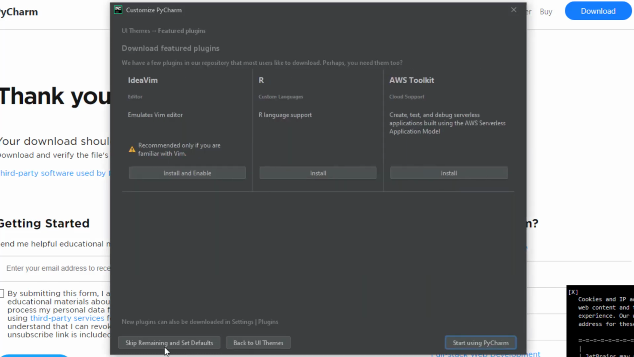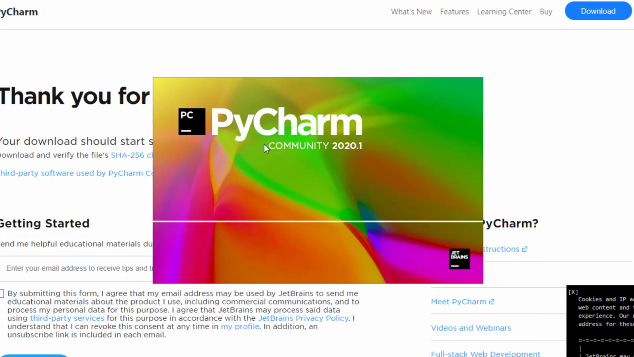And then here it asks me if I like IDEA, Vim, R language support, Amazon Web Service tools, and so on. I will skip this for now because for this course we don't need any of these. So I will just skip it.